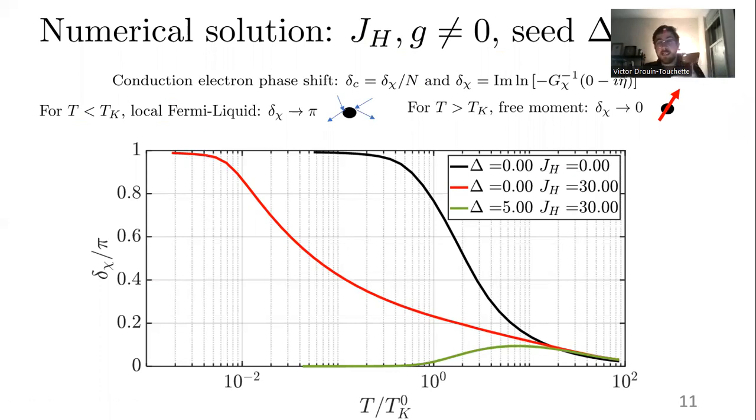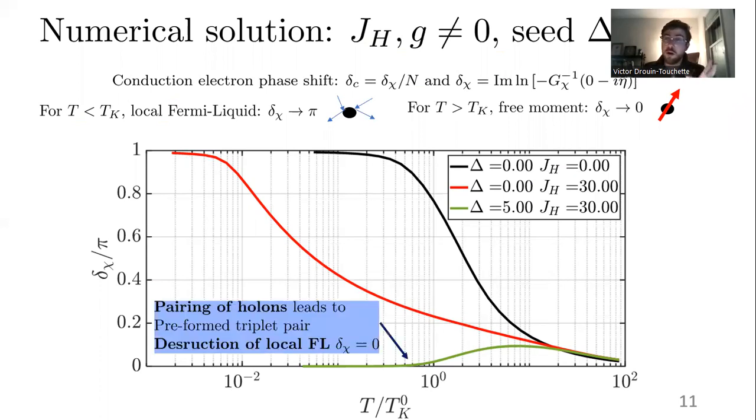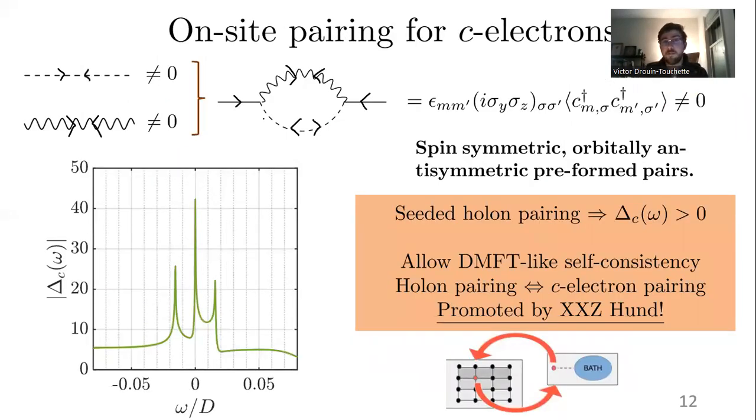But then the curious thing is when we include this delta here, and we've seeded in the holon pairing, we have a complete destruction of this Fermi liquid, and the pairing of the holons here leads to a preformed triplet pair and the destruction of that Fermi liquid. And we can see this here with the on-site pairing of the conduction electrons. As these two anomalous propagators are non-zero, the final conduction electron anomalous propagator will be non-zero itself. And we have this pairing term here, a spin symmetric, orbitally antisymmetric, preformed conduction electron pair.